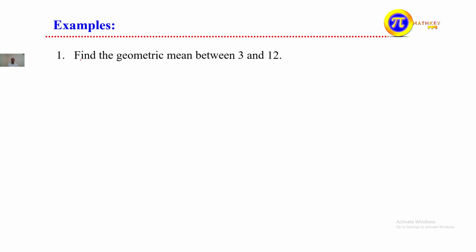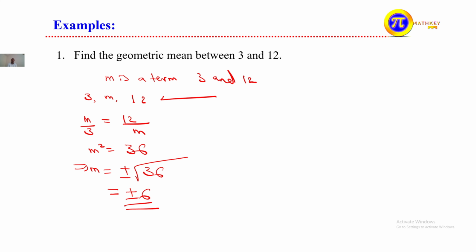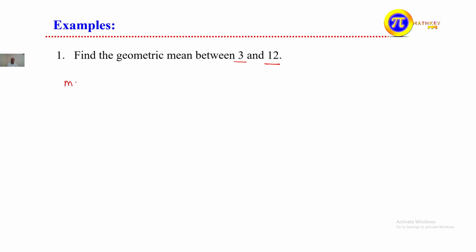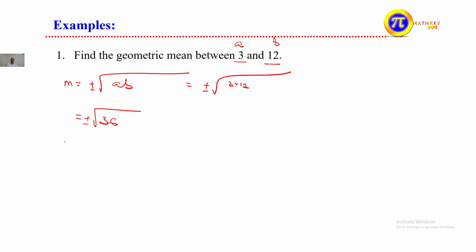Now using that definition, let's try to find the geometric mean between 3 and 12. Directly applying the geometric mean, M is equal to plus or minus the square root of their product. Geometric mean M is equal to plus or minus the square root of the product of A and B. Let's say our A is 3 and our B is 12. This is equivalent to plus or minus the square root of 3 times 12, which is plus or minus the square root of 36. This implies M is plus or minus 6.